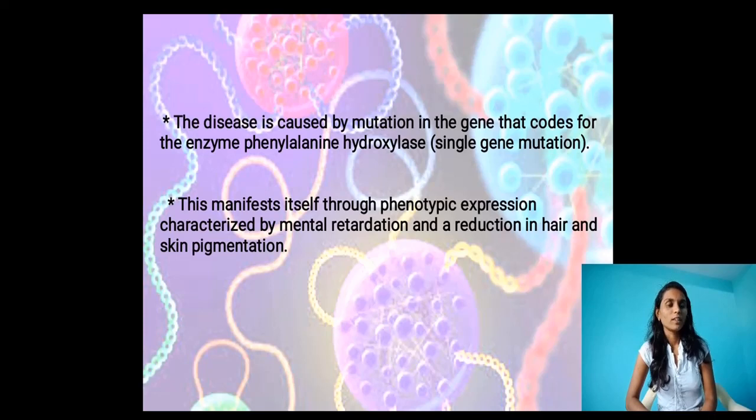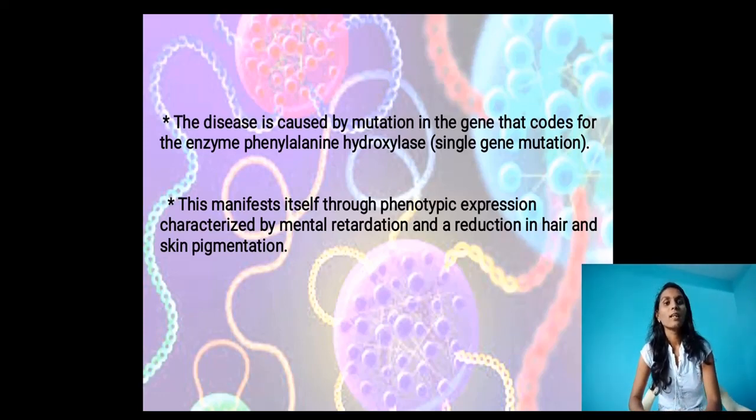phenylalanine chemical, which is produced within the DNA. Okay, that is the main disease, phenylketonuria. Here a single gene mutation occurs. That we call phenylketonuria. This manifests itself through the phenotypic expression characterized by mental retardation.